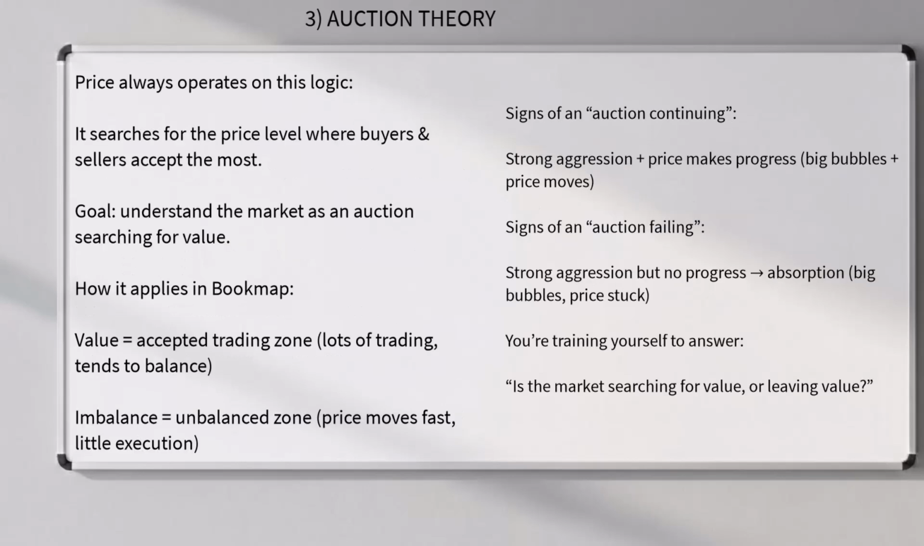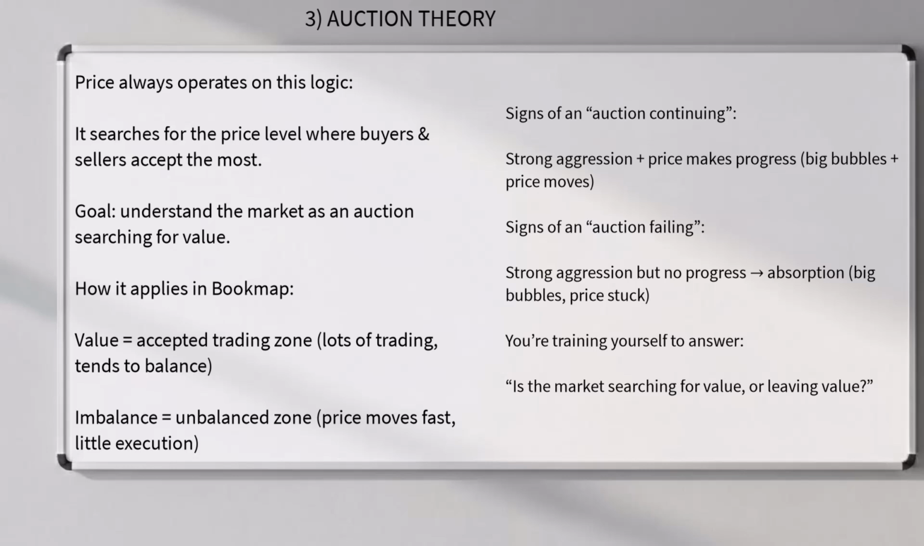3. Auction theory. Price always operates on this logic. It searches for the price level where buyers and sellers accept the most. Goal: understand the market as an auction searching for value. How it applies in Bookmap. Value equals accepted trading zone. Lots of trading tends to balance. Imbalance equals unbalanced zone. Price moves fast, little execution.